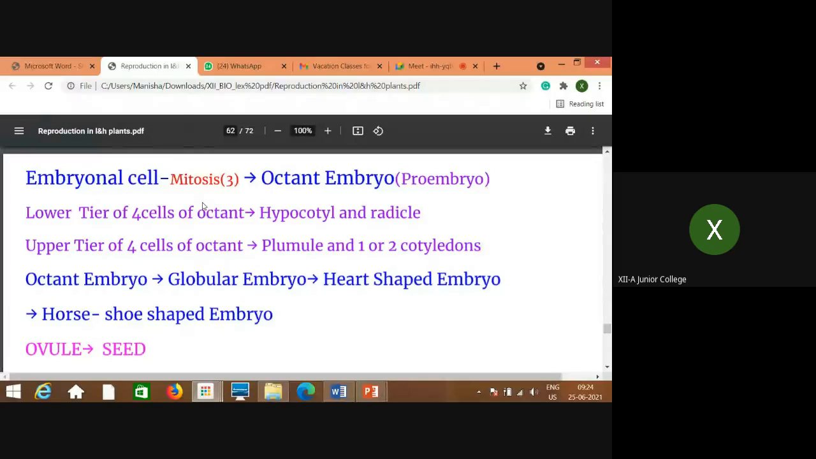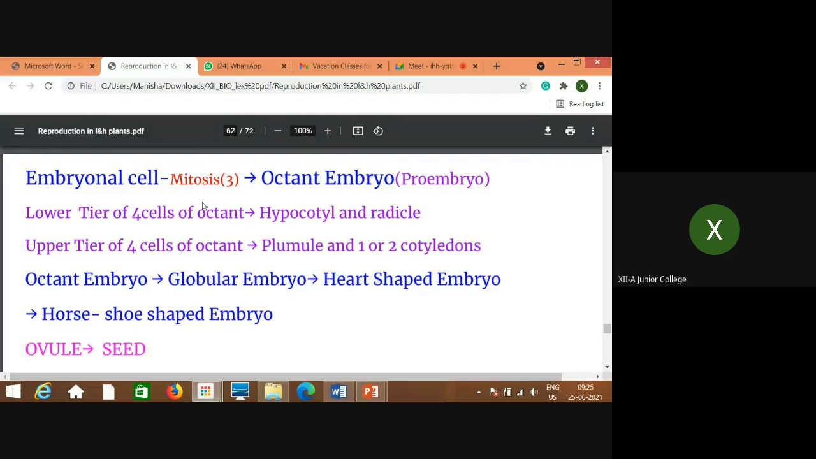Then the second mitotic division takes place, and 4 cells are produced. Third mitotic division takes place, 8 cells are produced. You know the result of mitosis: it is doubled, right? So first, second, third consecutive division. So the result of this embryonal cell is that the number of cells produced is 8. Octant means 8. So the octant stage of the embryo is seen, and that is called the proembryo.